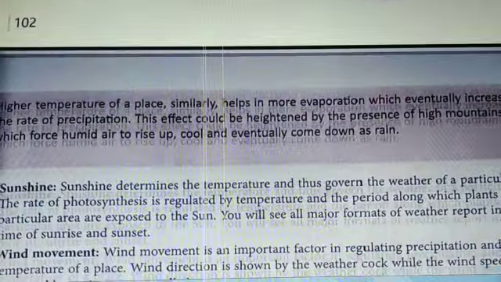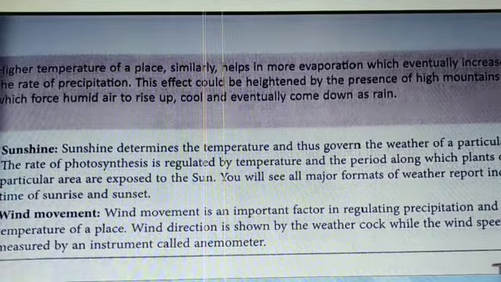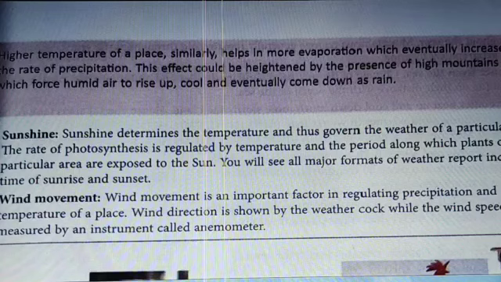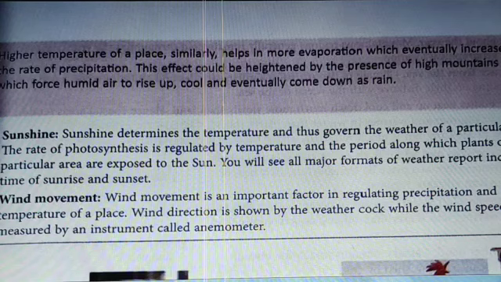Higher temperature of a place helps in more evaporation, which eventually increases the rate of precipitation. This is heightened by the presence of high mountains, which force humid air to rise up, cool, and eventually come down as rain. So this all of us have read. I hope you remember land breeze and sea breeze. Hot air rises up and the cooler air is at the bottom. Thank you.